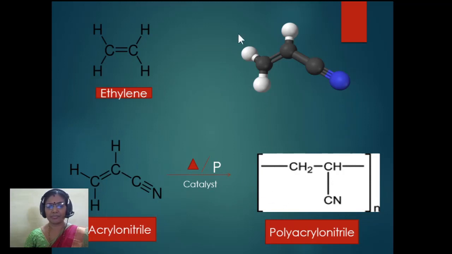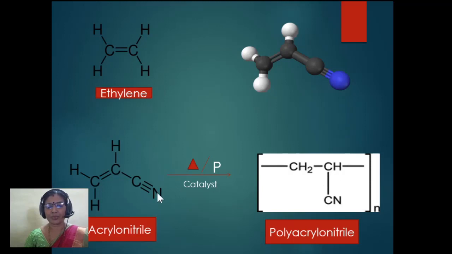polyacrylonitrile. So we see a structure here. This is a structure of acrylonitrile, where the 3 black spheres represent the 3 carbon atoms, and the nitrogen is a blue sphere. All the 3 hydrogen atoms are the red spheres. Okay, so this is the 3D view of monomer acrylonitrile, which is polymerizing to give you polyacrylonitrile.